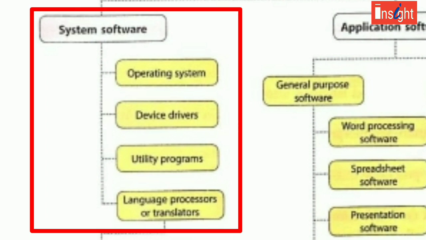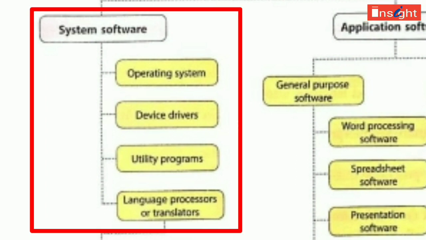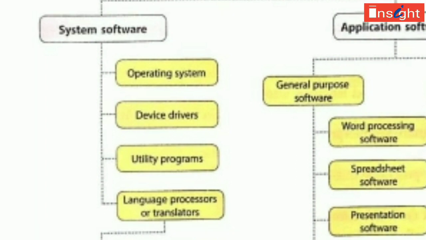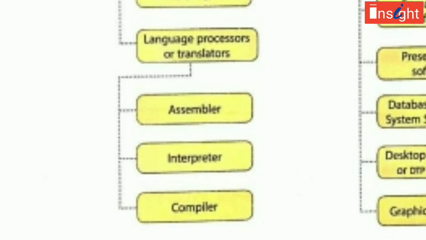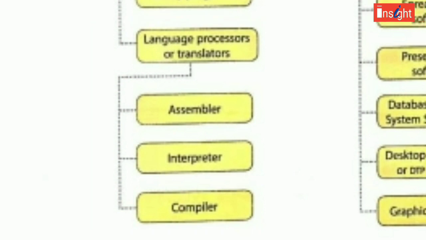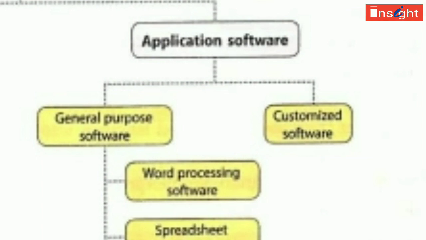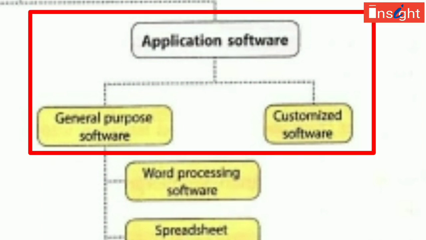Operating system, device drivers, utility programs, language processors or translators, these are all system software. Again, language processors are of three types: assembler, interpreter, and compiler. Application software is again divided into two types: general purpose software and customized software.